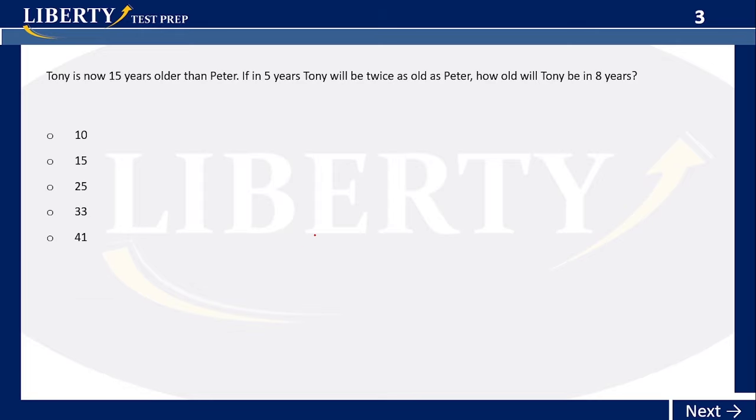This one's an easy one, but it involves some word problems, so you have to be careful with how you establish your equations. Tony is now 15 years older than Peter. Okay, so the first thing you write down is Tony is equal to Peter plus 15, right? If in 5 years Tony will be twice as old as Peter, Tony plus 5 years is going to be equal to twice as old as Peter, 2 Peter, right? But 2 Peter plus 5 also. That's the thing. Why? Because Peter also ages 5.